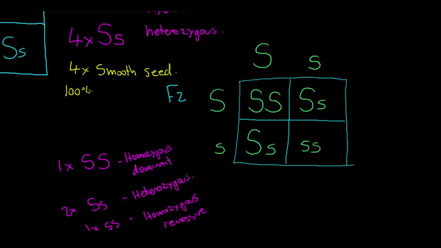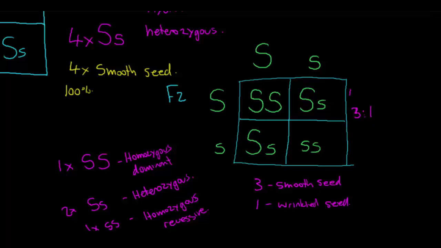So one homozygous recessive. So what are our plants actually going to look like? These three have a dominant allele present. So we're going to have three smooth seed, but this one here has got two recessive alleles. It's homozygous recessive. It doesn't have a dominant allele present, so therefore it is going to be wrinkled. So the ratio we have here is 3 is to 1.